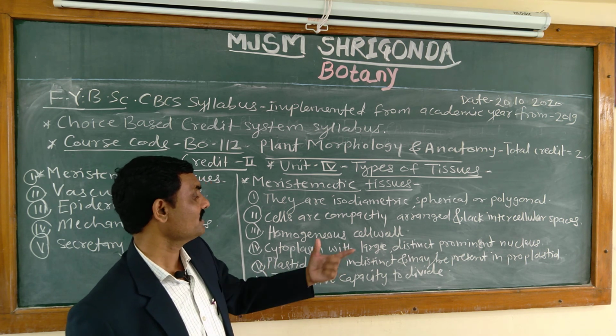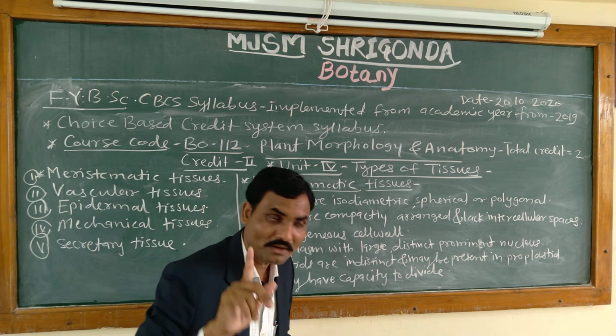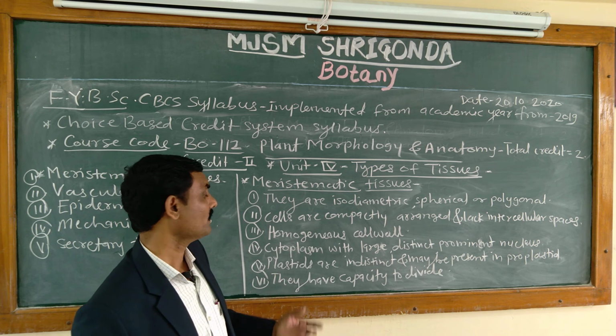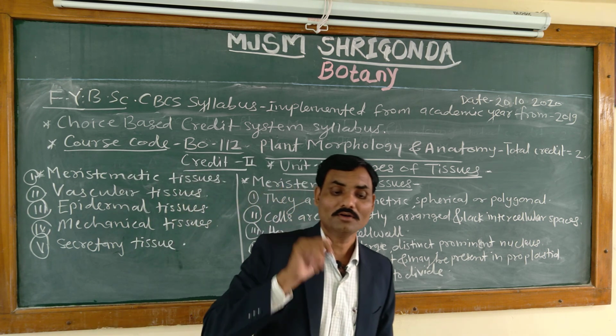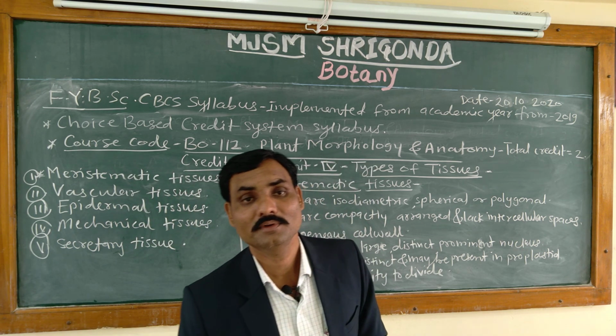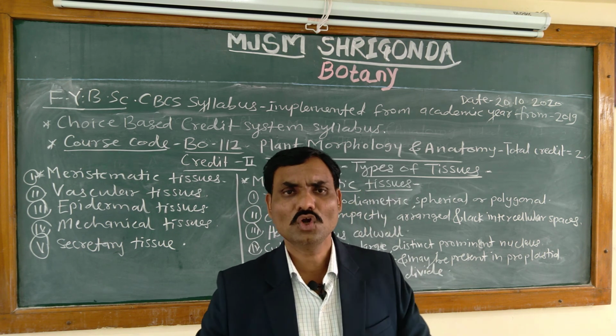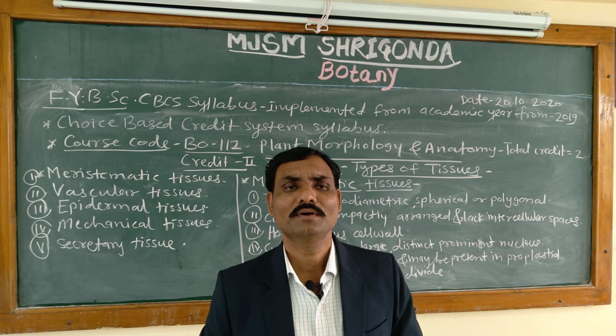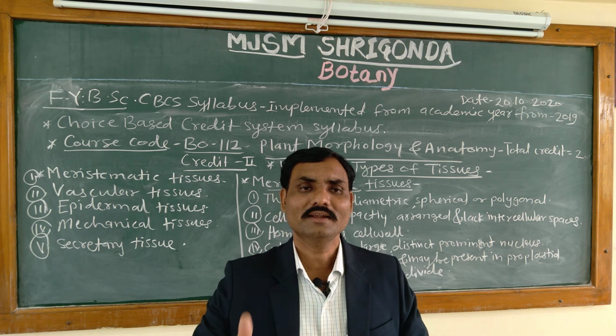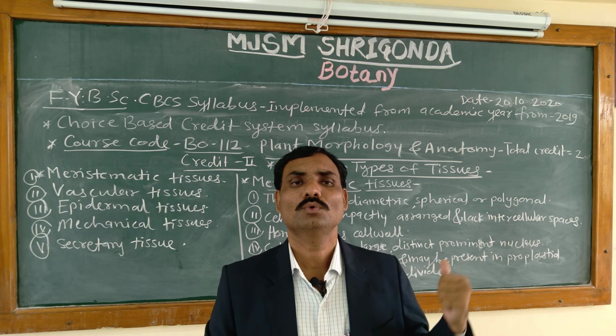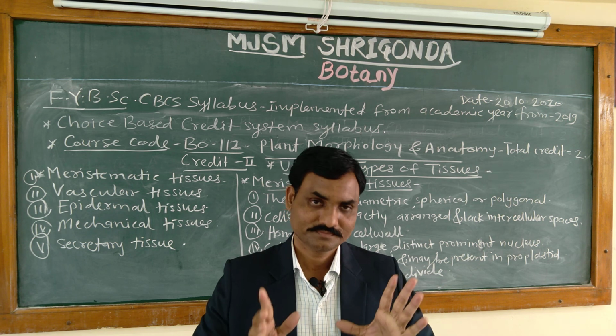Then plastids are indistinct and may be present as protoplastids, and they have the capacity to divide. This is a very important characteristic feature of the meristematic tissue. There is growth and development of particular cells or the entire plant with the help of these types of tissues.